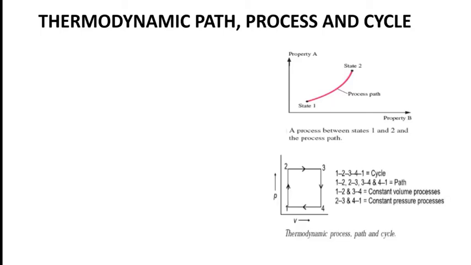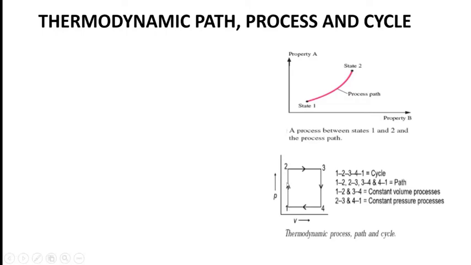Now consider another figure, a PV diagram. 1 to 2 is a process, 2 to 3 is a process, 3 to 4 is a process, 4 to 1 is a process. Process 1 to 2 is a constant volume process. Process 2 to 3 is a constant pressure process. Process 3 to 4 is a constant volume process again, and process 4 to 1 is a constant pressure process.